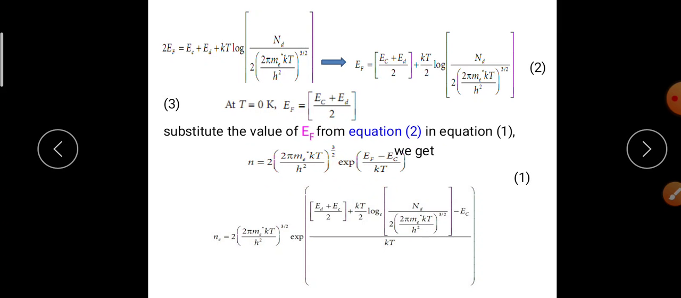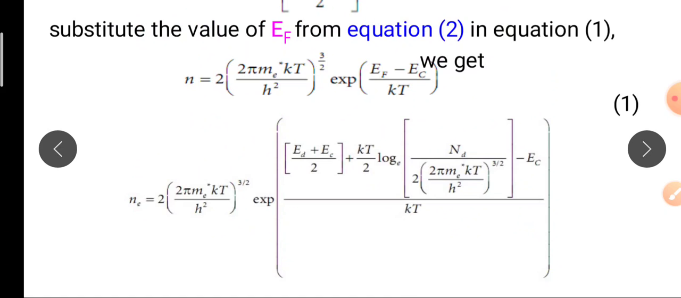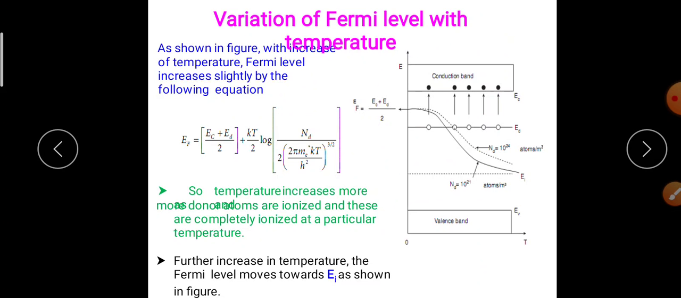Ne is equal to 2 into (2 pi me kT by h square) whole power 3 by 2 exponential of [Ed plus Ec by 2 plus kT by 2 log of Nd by 2 into (2 pi me kT by h square) whole power 3 by 2 minus Ec] by kT. This is equal to 2 into (2 pi me kT by h square) exponential of [Ed minus Ec plus kT log of Nd by 2 into (2 pi me kT by h square) whole power 3 by 2, minus 2 Ec] by 2 kT. By solving we get